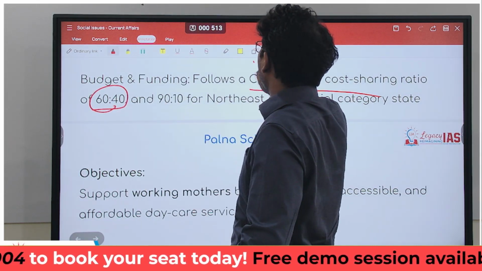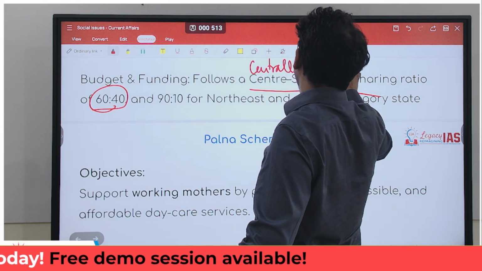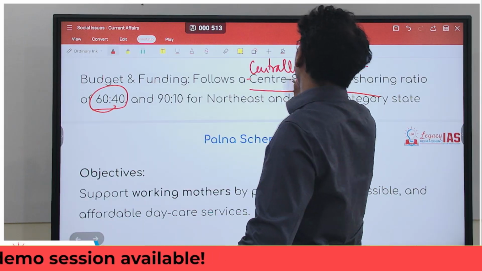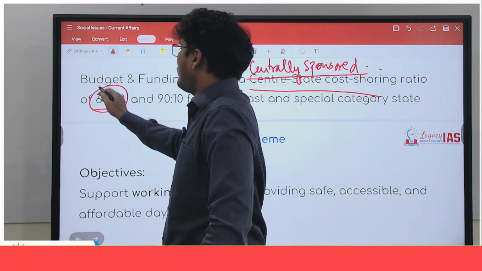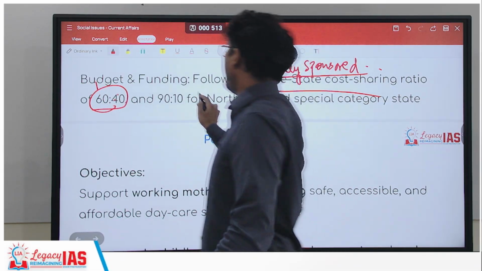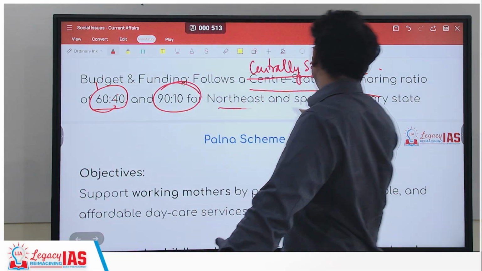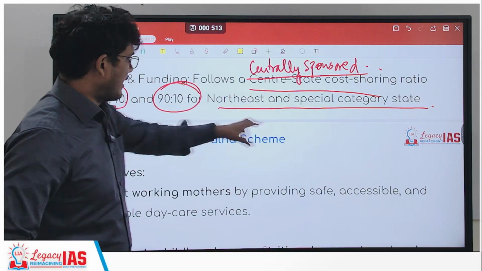Why is this cost-sharing? Because it is a centrally sponsored scheme. It is not a central sector scheme. It is a centrally sponsored scheme, so there will be a mix. So in the 60:40 ratio, 60 is central government and 40 is state. Here it is 90:10 for northeastern and special category states. That means 90% central government, 10% the states.